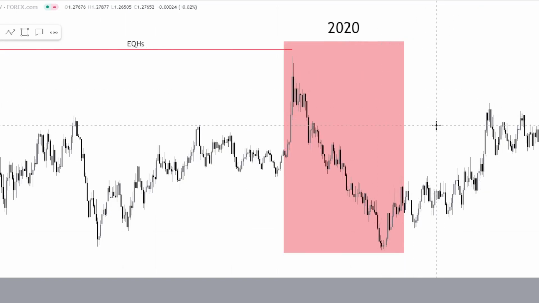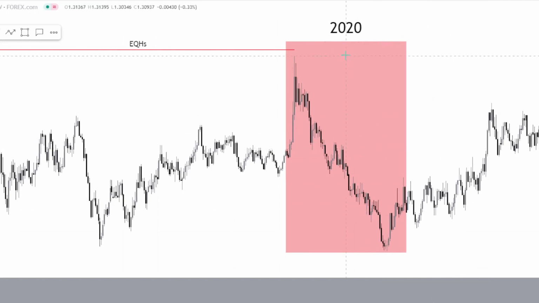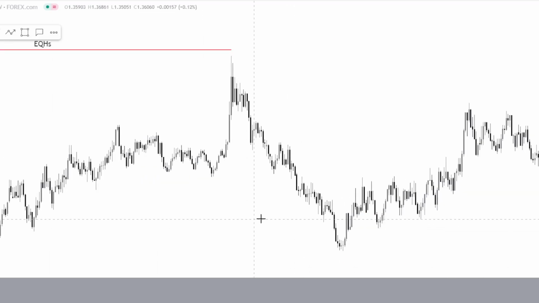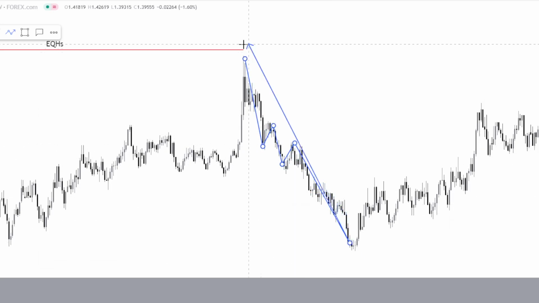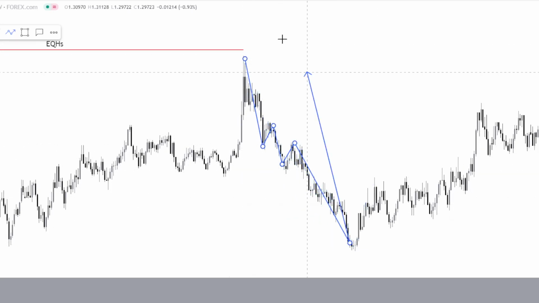So with that being said, let's just dissect what could have happened here in 2020. At the start of 2020, we saw price rally up in January, February, March, up until March, right? And then we had the COVID pandemic. The COVID pandemic happened in February, March of that year. And since then, we saw price decline. So on the lower time frame, this would be bearish structure to get involved in, very much bearish structure, right?